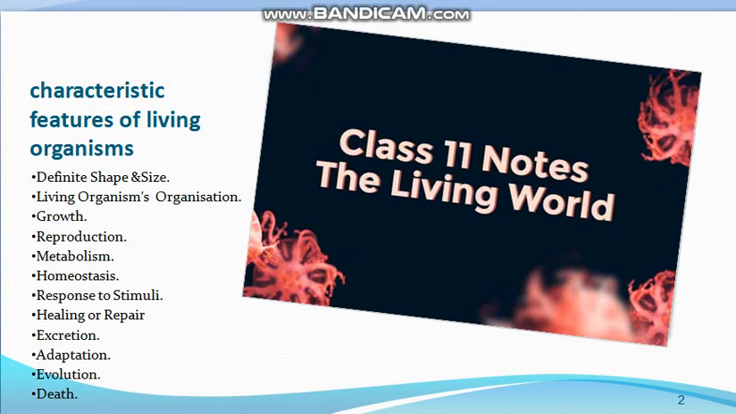Then the next character is healing or repair. Living things are the organisms which have the capability to repair themselves. For example, if there is a wound on some organ of ours, it can heal on its own, so we have the ability to repair. Then excretion. Excretion means removal of the waste products. It means the living things have the capability of removing the waste products from the body. Then adaptations. Adaptation means living things can adapt themselves according to the environmental changes.